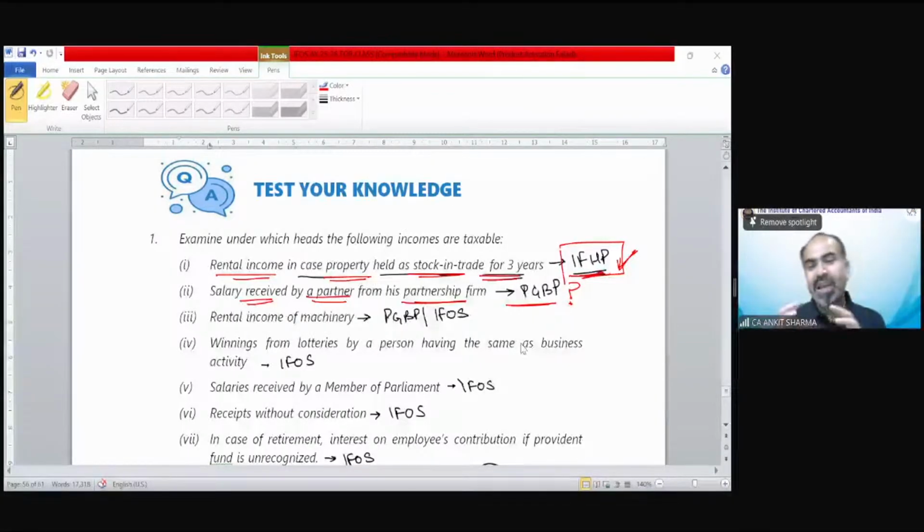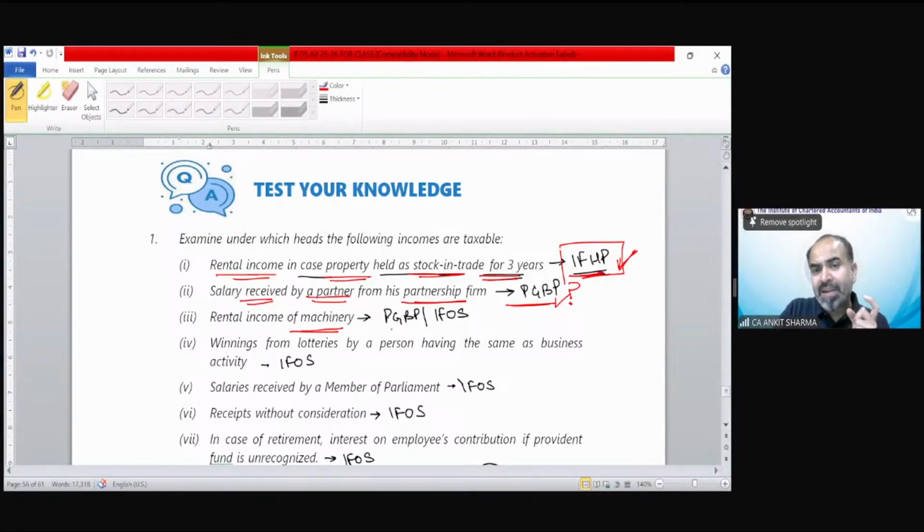To charge any income under the head salary, it is very important that there should be a relationship of employer and employee between the payer and the payee, as the relation of master and servant. In case of partnership firm and partner, there is no relationship of master and servant. So that's why it is not taxed under salary head of income, but it is taxed under PGBP. Very well done.